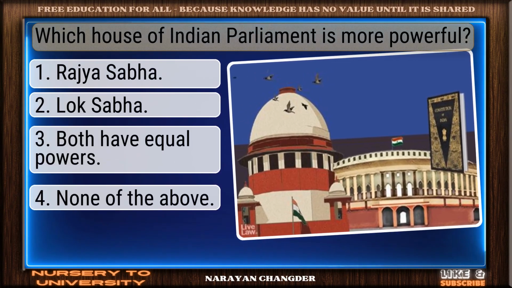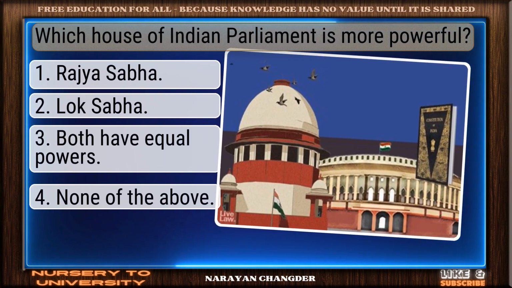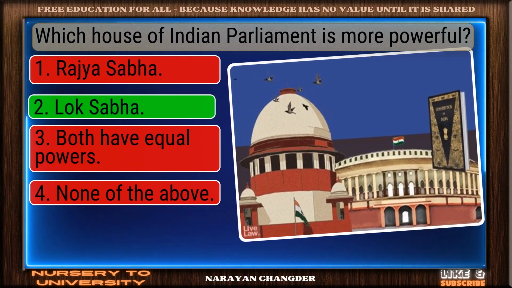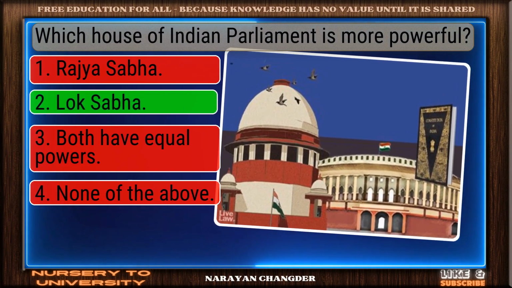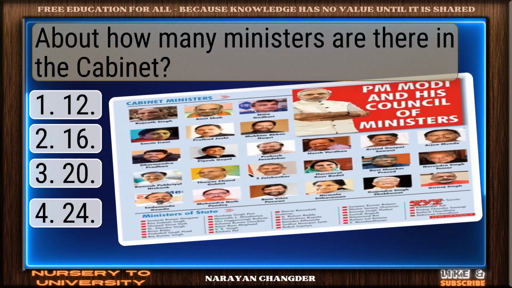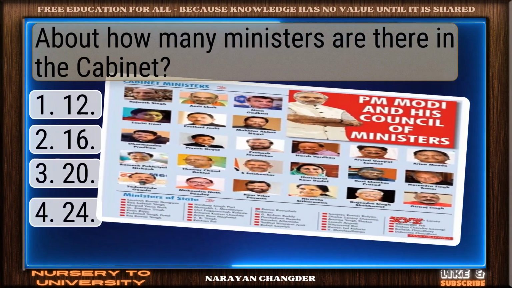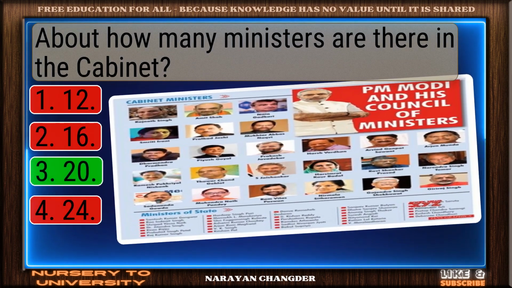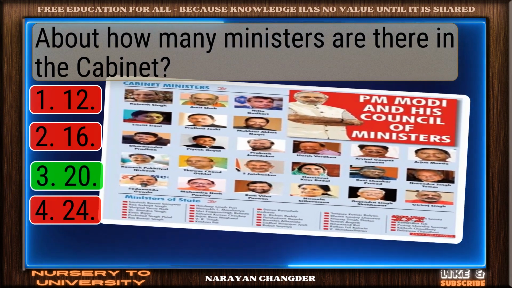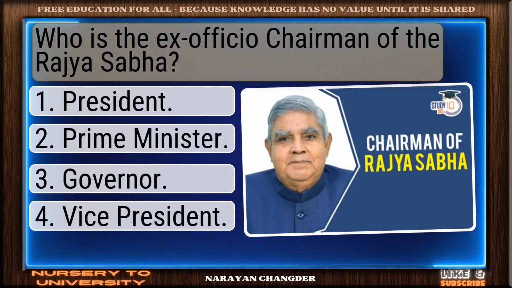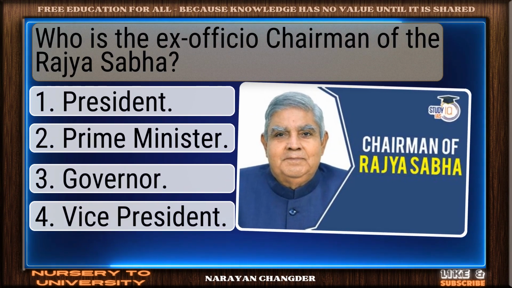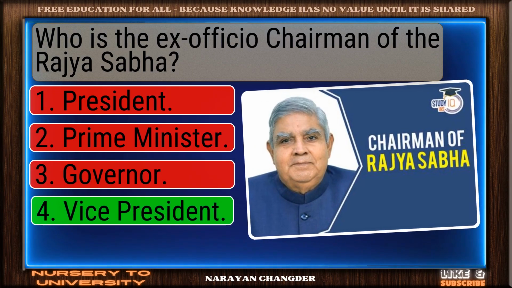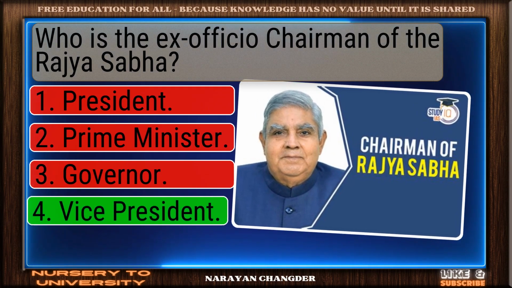Question number 117. Which House of Indian Parliament is more powerful? Well picked. Lok Sabha is the correct answer. Question number 118. About how many ministers are there in the cabinet? Perfect. 20 is the correct choice. Question number 119. Who is the ex officio chairman of the Rajya Sabha? Nice selection. Vice President is the correct and valid answer.